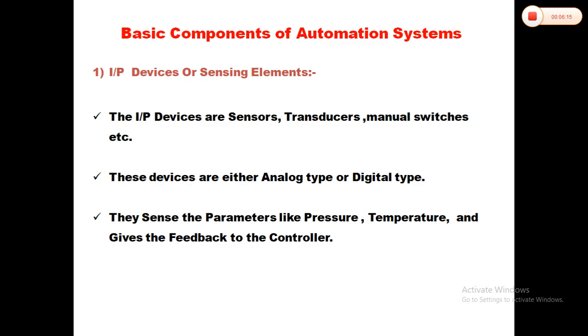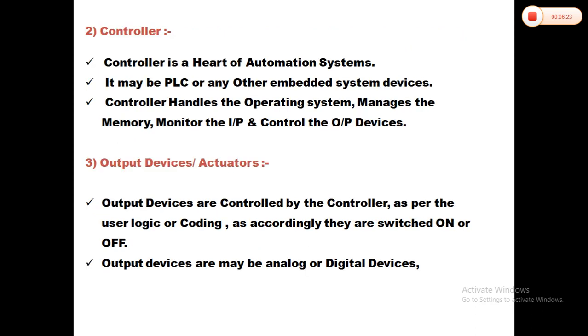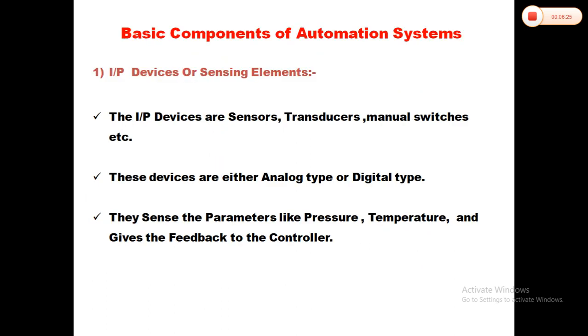Now, the basic components of an automation system. For any automation system, there are 3 basic components. That is the input or sensing element, controller, and output devices. What is the input device or sensing element? The input devices are sensors, transducers, manual switches, etc. These devices are either analog type or digital type. They sense parameters like pressure, temperature, and give the feedback to the controller.